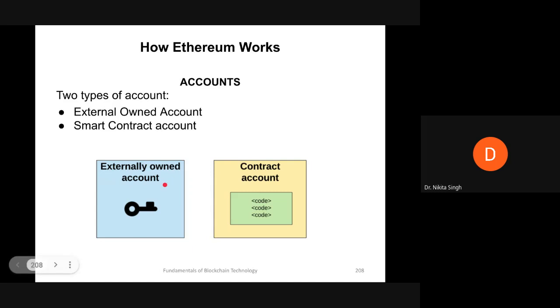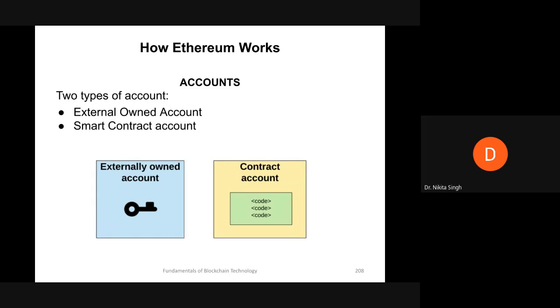Also, this externally owned account is created free of cost, but this account can only be used for transferring and receiving Ethereum. Using this account, you cannot deploy smart contracts. You can only initiate transactions, that is spend money or receive money, things like that. So transactions that happen between externally owned accounts can only involve Ether transfers.